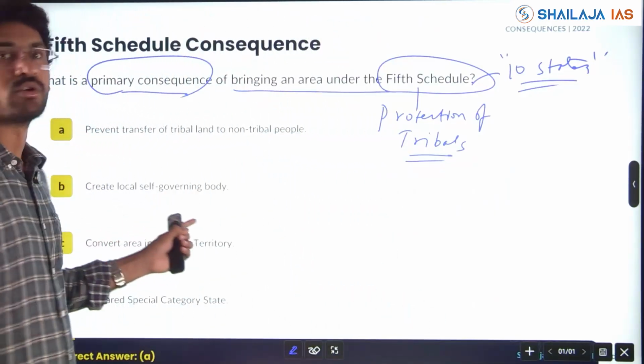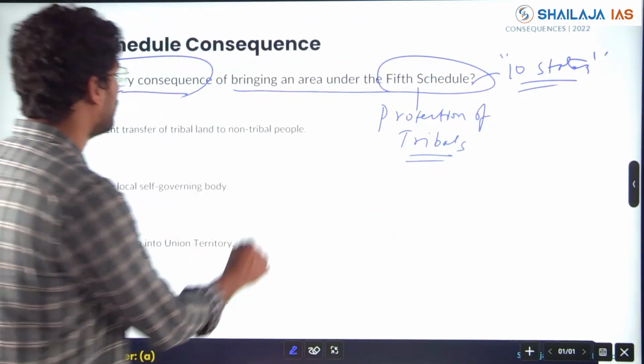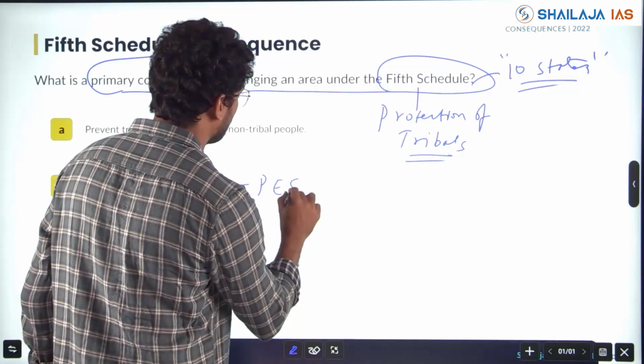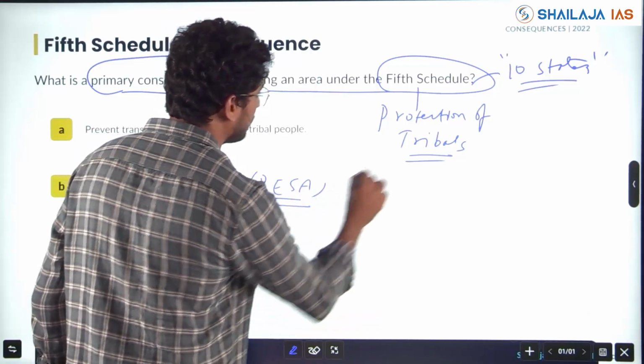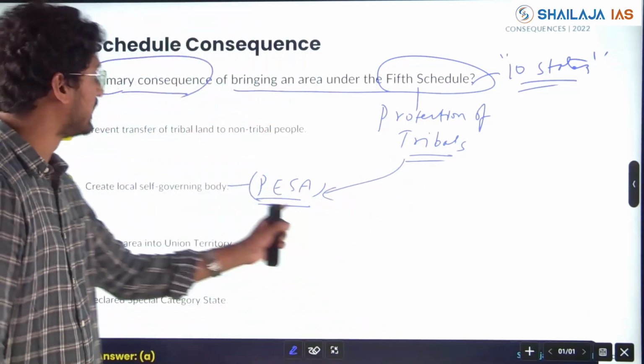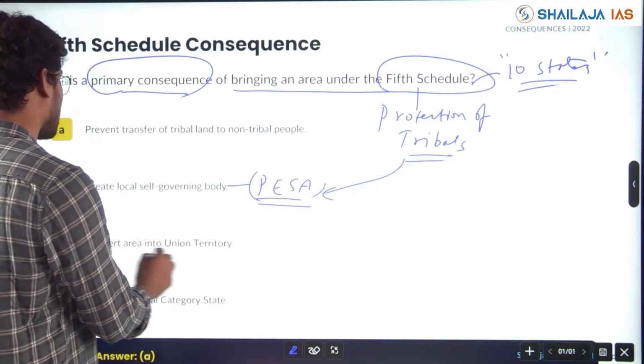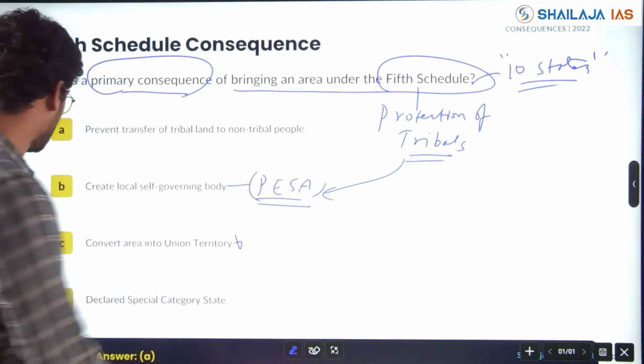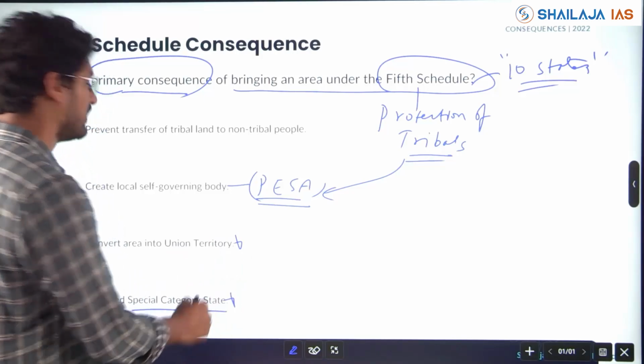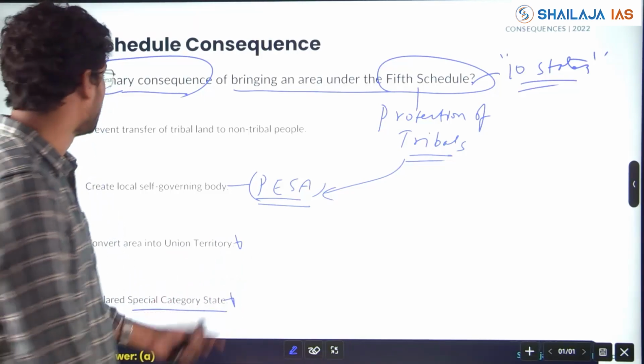Create a local self-governing body? No, we have the PESA Act for it. This is also one of the important topics linked with the fifth schedule; questions have been coming from the PESA Act. Convert the area into a union territory? No. Declare a special category state? No, that is under Article 371.